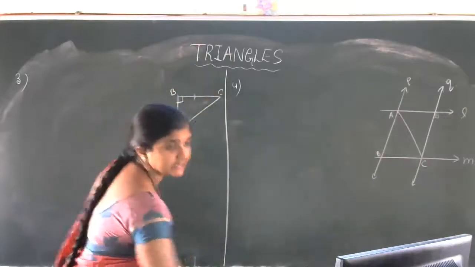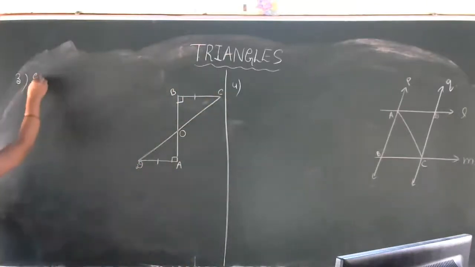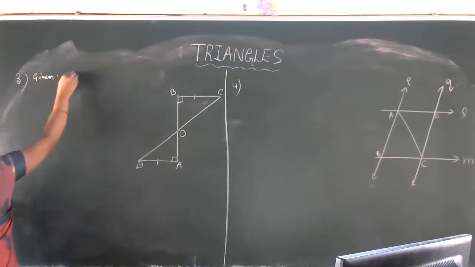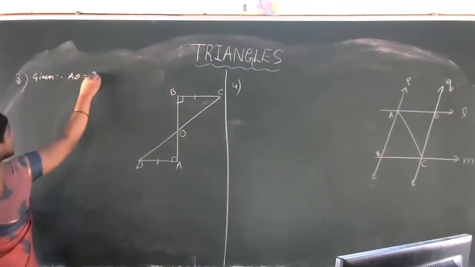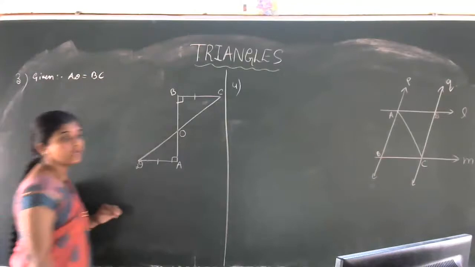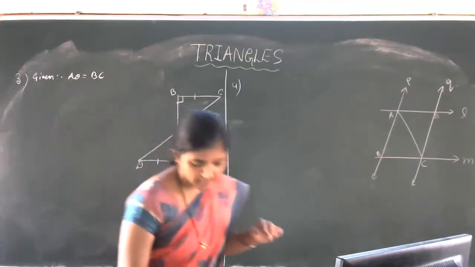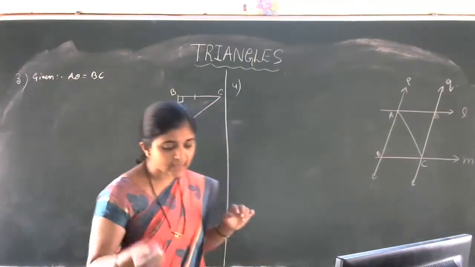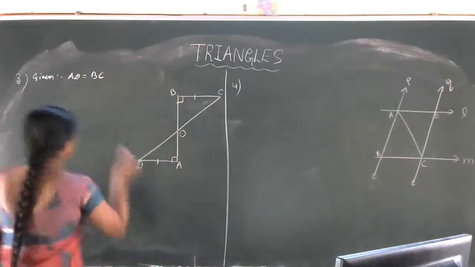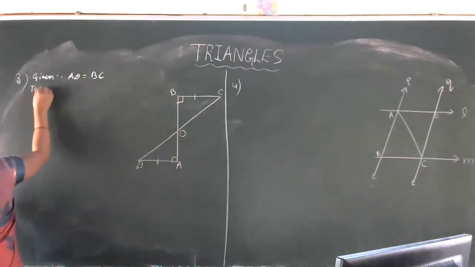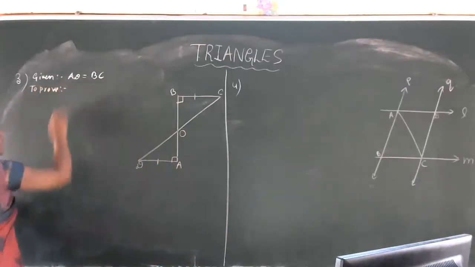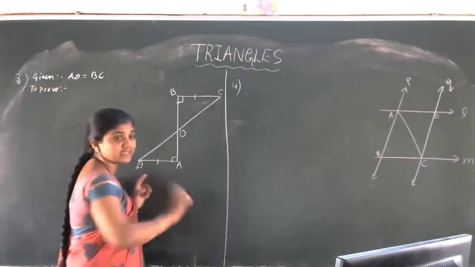Let us list out the given: AD is equal to BC. These two are equal, it is given. Next, show that CD bisects AB. To prove what we have to prove here: CD bisects AB. This is in the problem statement.